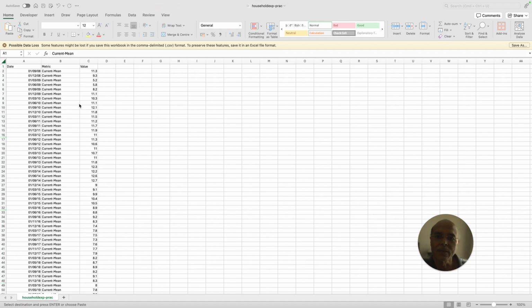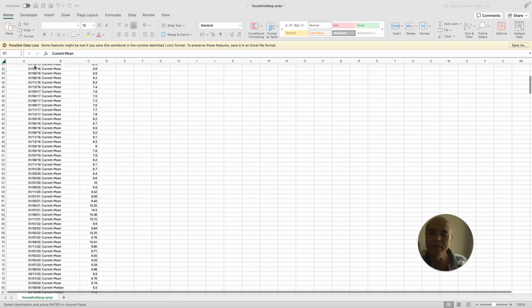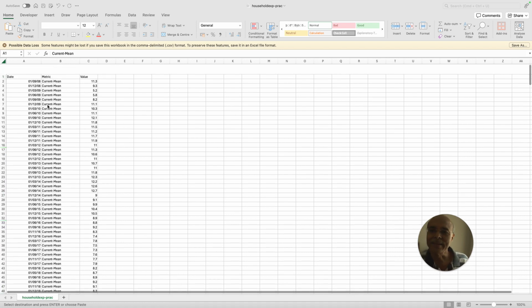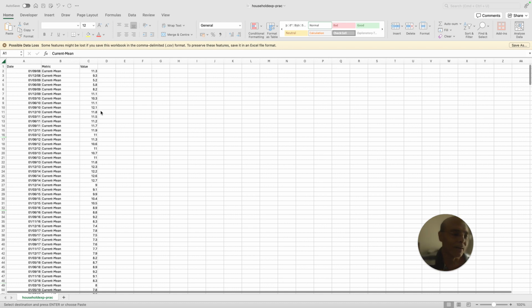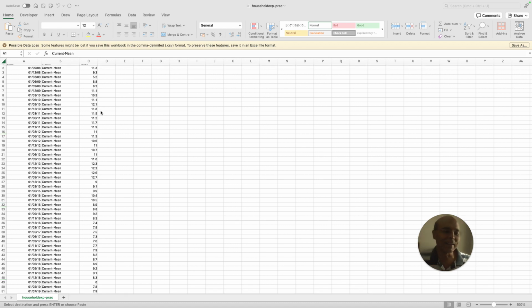This is the outcome. See, you will have a plain simple date column, and then a metric column and the value column. So now you can see how easy your life becomes. The life will become extremely easy because you have made your code future proof and distortion proof. It's not going to manage every kind of distortion, but if there are minor modifications here and there, your code is going to work.